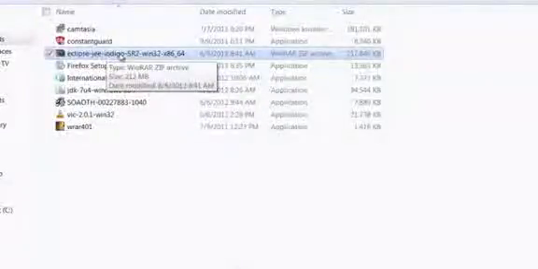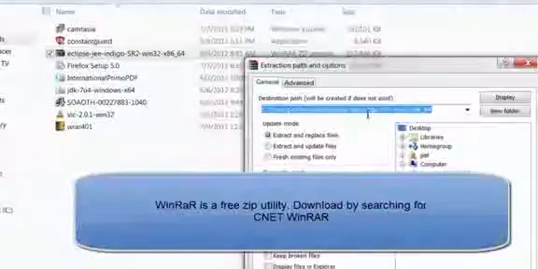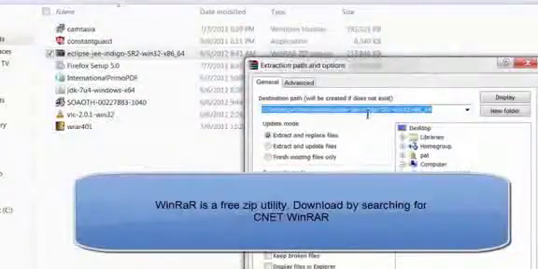So once you download the 64-bit or 32-bit Eclipse Java Enterprise Edition, all you have to do is right click, extract files. You can install WinRAR to extract files, and then just click on OK, or you can extract it anywhere.